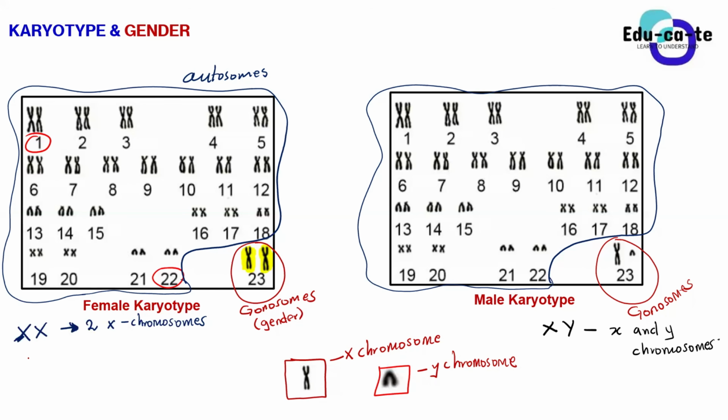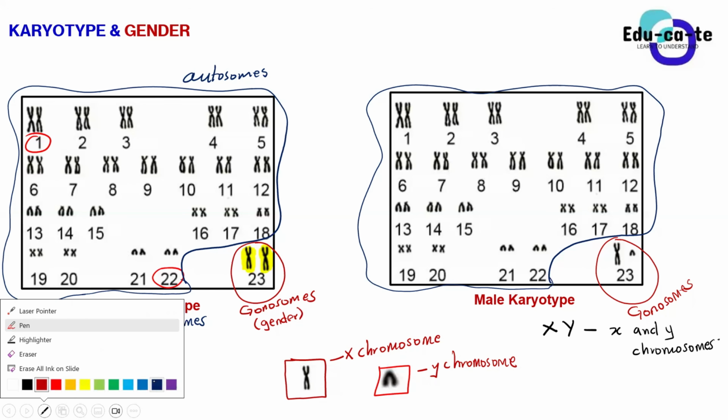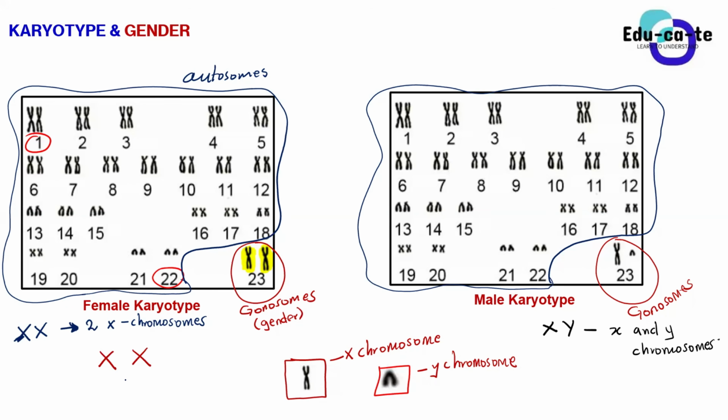Okay, so one of the things I was saying, guys, is that in a female we see two X chromosomes, and they are identical. They are all X chromosomes. Where are they coming from? One from the mother, one from the father, sir. Yes, one from the mother, one from the father. And we know that males have an X chromosome, because males have XY. So there is an X there. One is paternal, from the father, and one is maternal, from the mother.